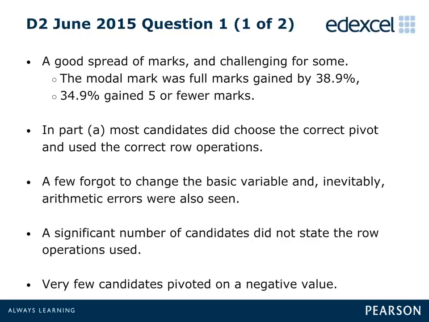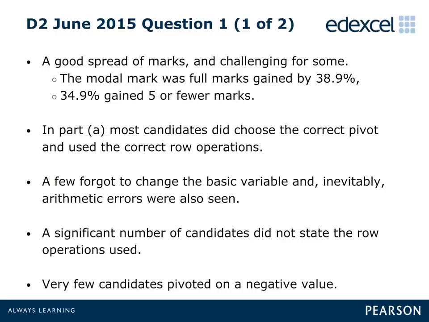Question 1, Part A, required candidates to perform one iteration of the simplex algorithm and to state the row operations used. The vast majority of candidates did this correctly, although a number did not change the basic variable from S to X in the basic variable column.